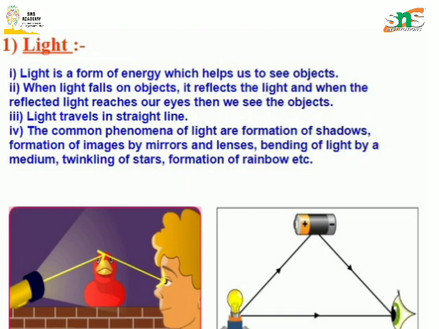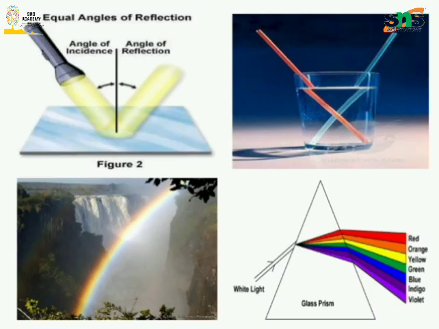Now we have a lot of colors like VIBGYOR, correct? Different colored light has different wavelength and different frequency. Among those, violet color has the lowest wavelength and red light has the highest wavelength. When light is incident on the interface between two media, it is partly reflected and partly refracted. So the next topic will be refraction of light.